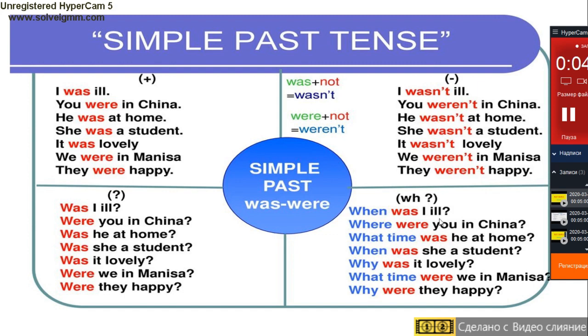Subjects are usually nouns and pronouns. In our case, they are pronouns: I, you, he, she, it, we, and they. So this is what I wanted to tell you, and this is the end of our today's new theme.